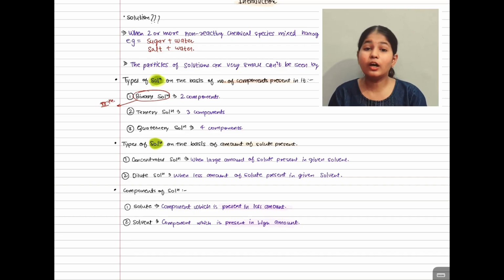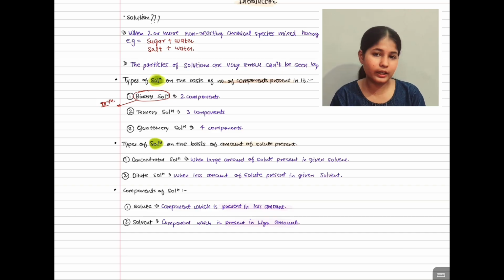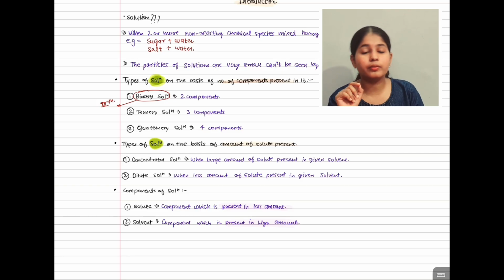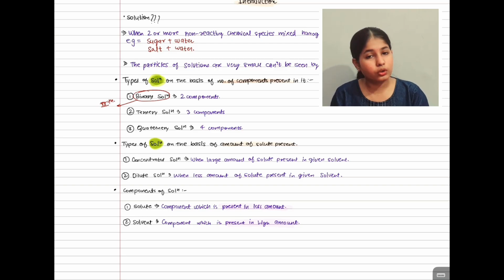Now you tell me, is water the solute or the solvent, or is sugar the solute or the solvent? If you want to think about it, pause the video and answer. The sugar is the solute and water is the solvent.